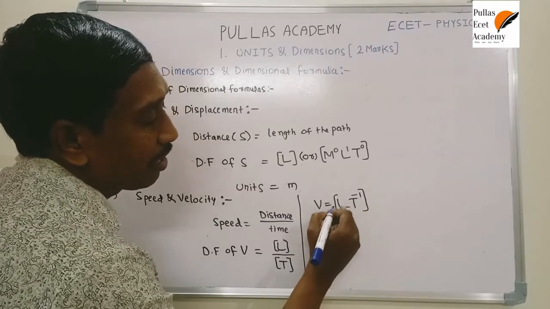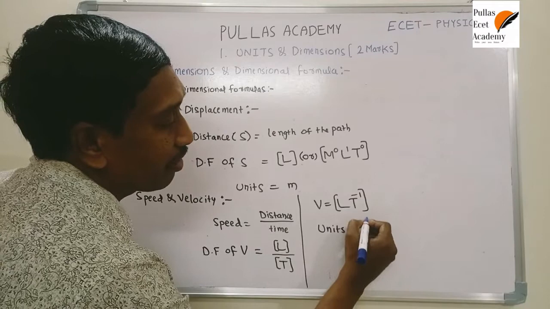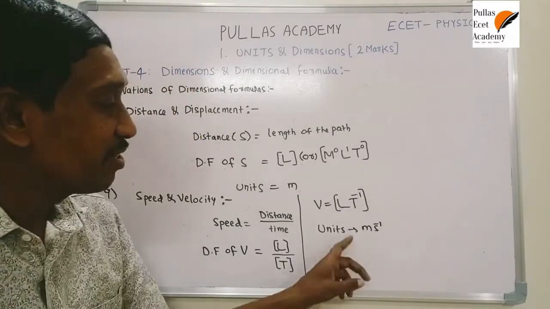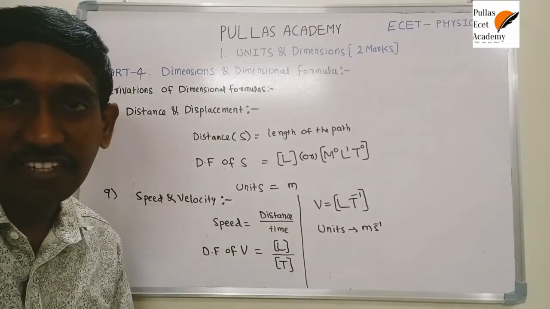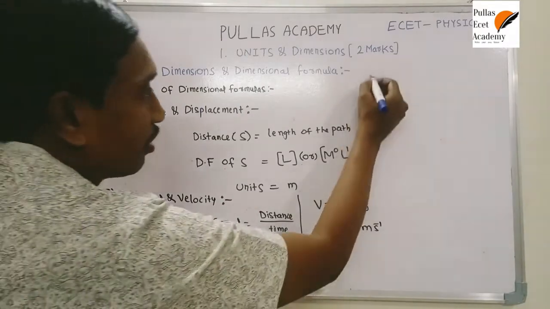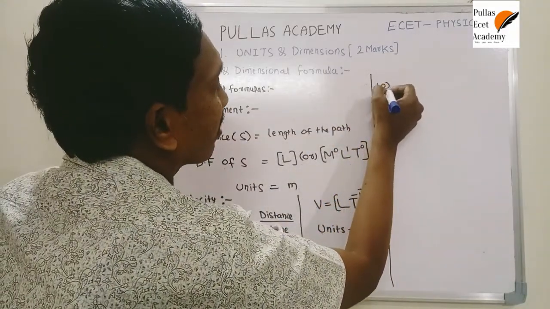It depends upon the units of length and time. The unit of length is meter, the unit of time is second. That means meter second inverse is the unit of speed or velocity. Clear? In this way, understand? Very simple. So we have to discuss one more quantity, that is acceleration.